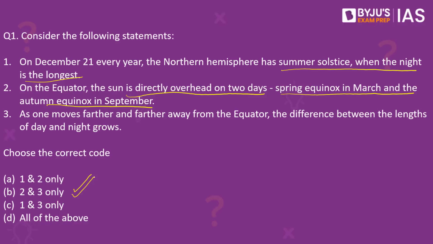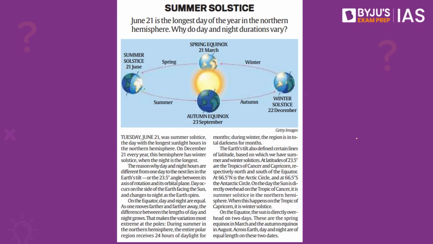The first statement is wrong because 21st of December is actually winter solstice in the northern hemisphere. Summer solstice, on the other hand, was actually yesterday, that is 21st of June, which is also the International Day of Yoga. In fact, this is precisely why this question has been asked. This is the news covered in the Indian Express today, which talks about the summer solstice of June 21 being the longest day of the year in the northern hemisphere.